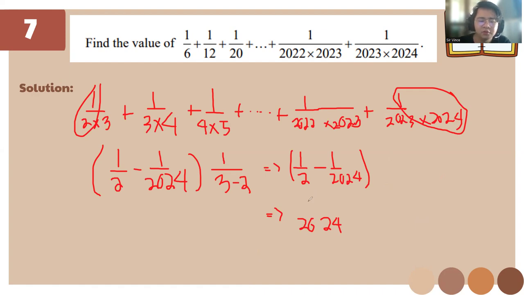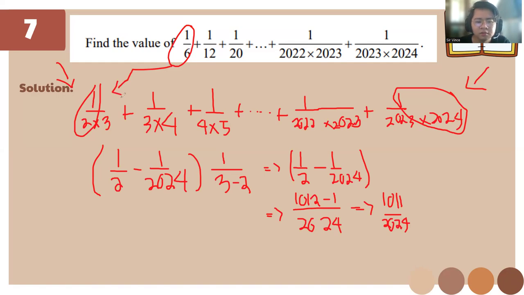So 2024 divided by 2 is 1012, minus 1, and we're going to have 1 over 2024. You just use this one minus this one. But be sure to put this in this form first.